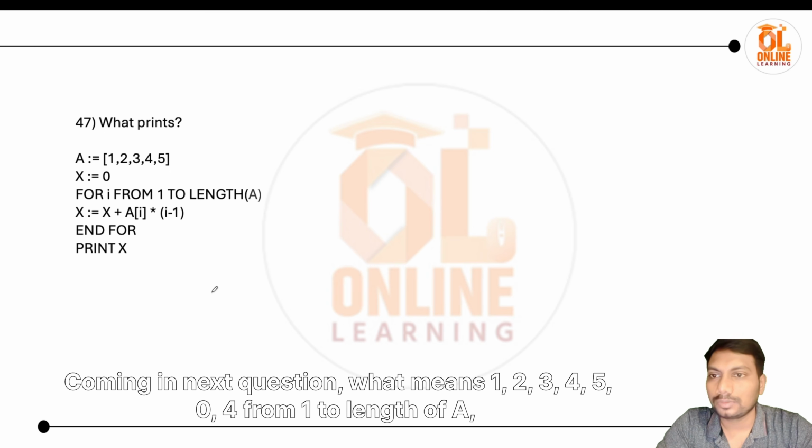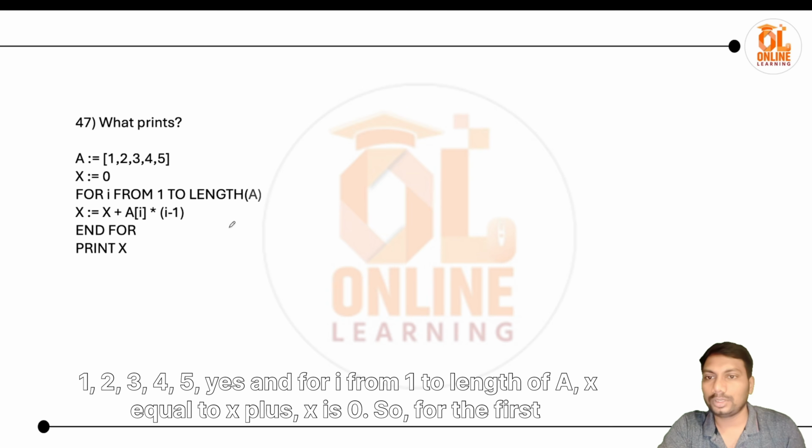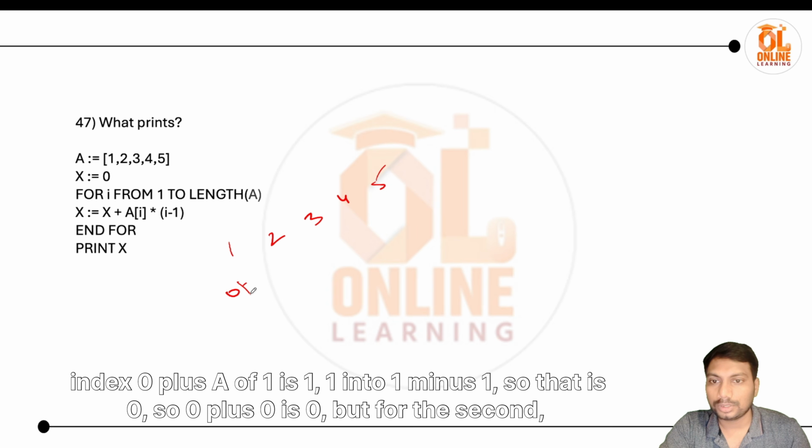Coming to the next question: a is 1 2 3 4 5, x equal to 0, for I from 1 to length of a, x equal to x plus a of I into I minus 1. x is 0, so for the first index, 0 plus a of 1 is 1 into 1 minus 1, so that is 0, so 0 plus 0 is 0.